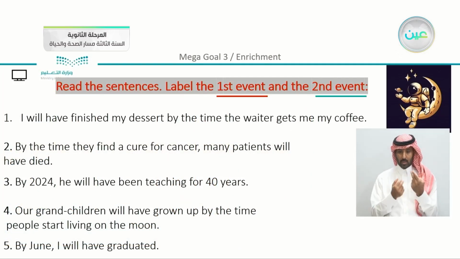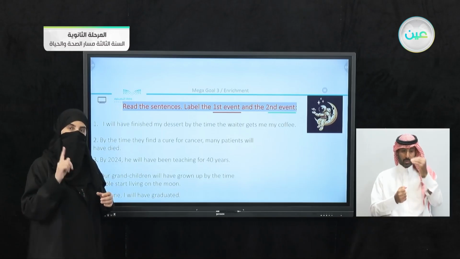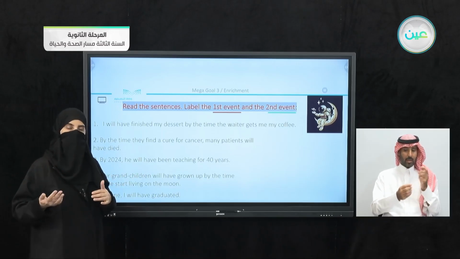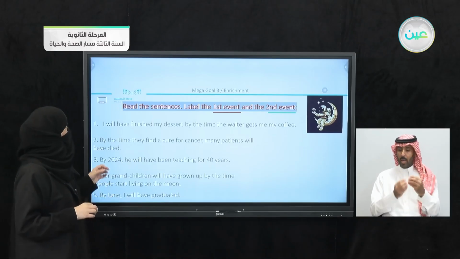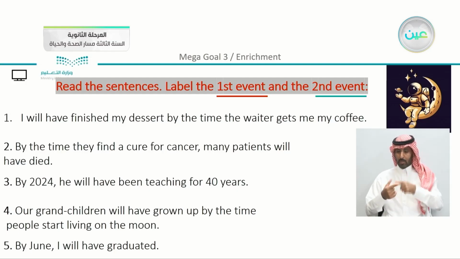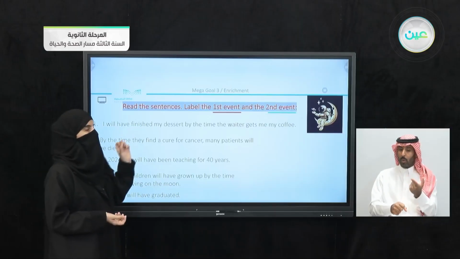Let's start with it. We have here: read the sentences, label the first event and the second event. So what happened first? We are going to label the first one to happen with a red color and the second event to happen with a green color or a green line. I will have finished my dessert by the time the waiter gets me my coffee. So what is the word that indicates time here? We can say the time expression is going to be by the time.